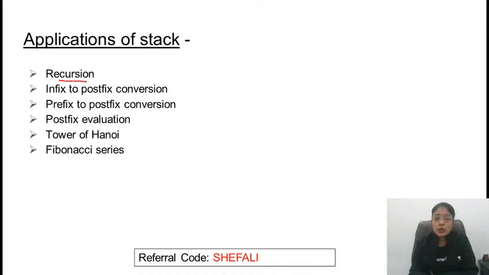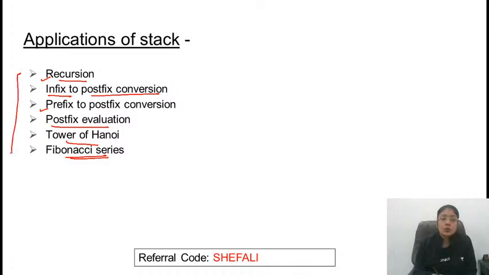It's recursion. Recursion is one of the very important applications of Stack that we have covered in programming, and also we have discussed the previous year questions. So now we won't be discussing this. Today we will be talking about Infix to Postfix conversion. That is also an application of Stack. Then tomorrow we will be covering prefix to postfix conversion, postfix evaluation, Tower of Hanoi, Fibonacci series. So all these applications we have to cover under data structures. These are the applications of Stack.